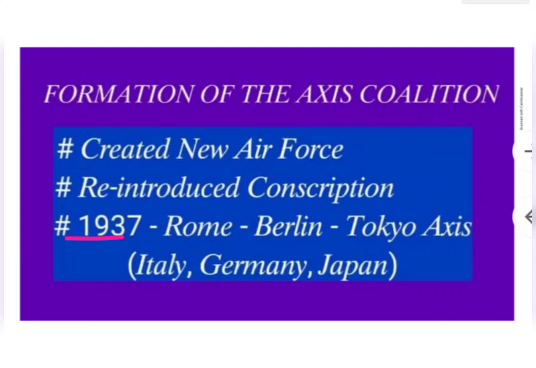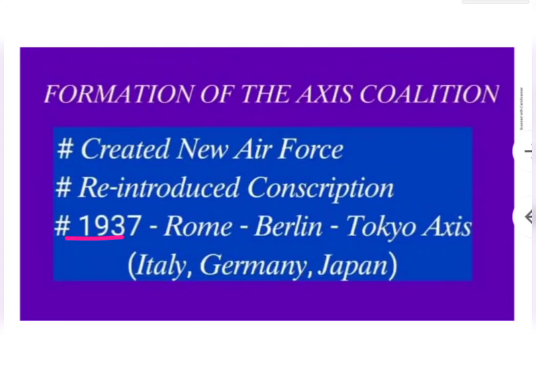Then formation of the Axis coalition in the sense, Hitler. Yes, Hitler created. Adolf Hitler. This person was the leader of the Nazi party. Just before I told, this person preached the racist brand of Nazism.